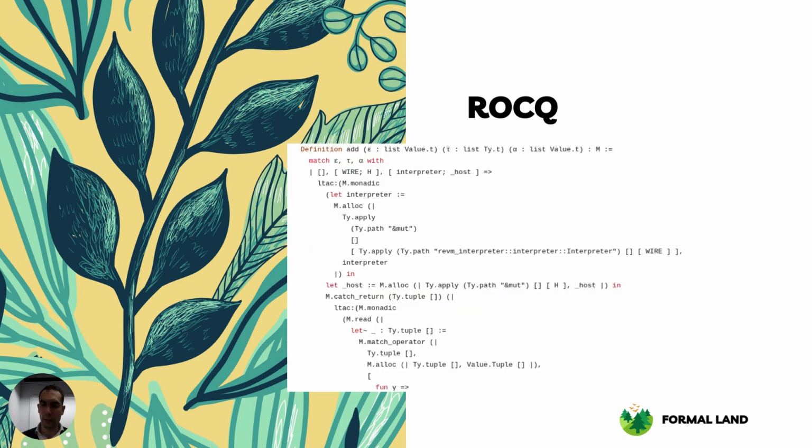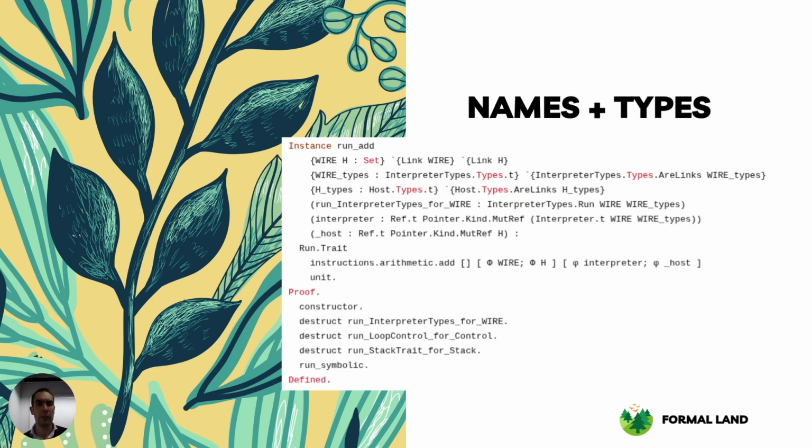So to make it understandable for the proofs, we do the two refinements that we have seen. The first one is to add native Coq names and Coq types. So here is the statement where we say that the add instruction can be typed by a parameter interpreter, which has a type in Interpreter.t, which implements some type class.